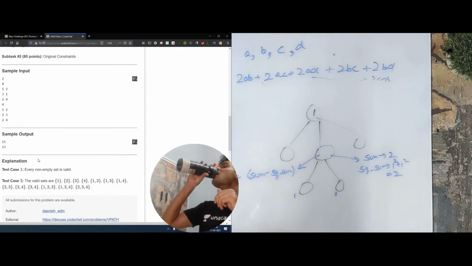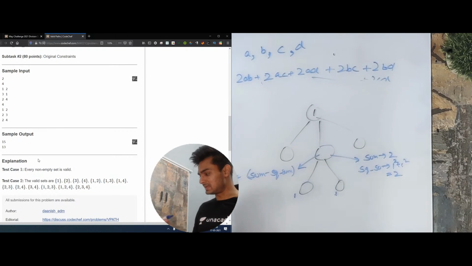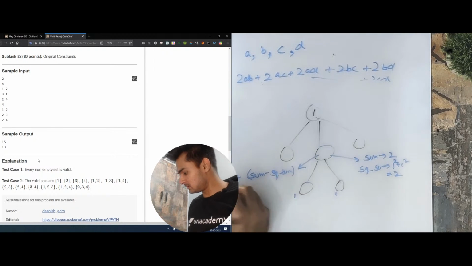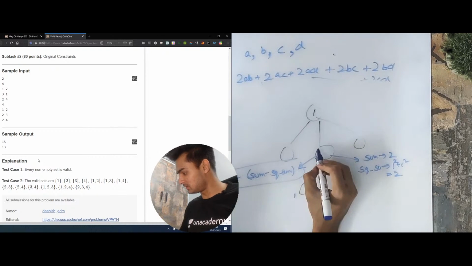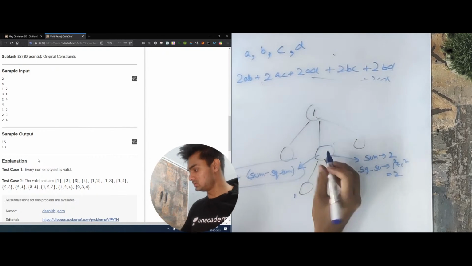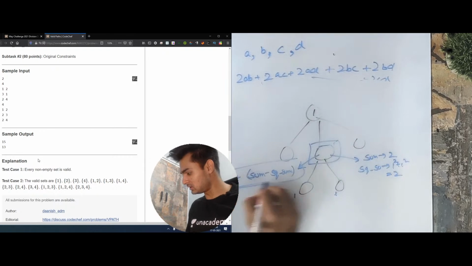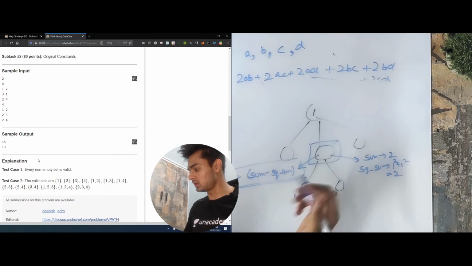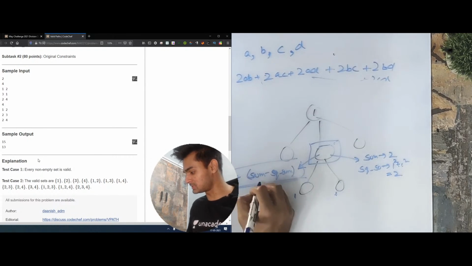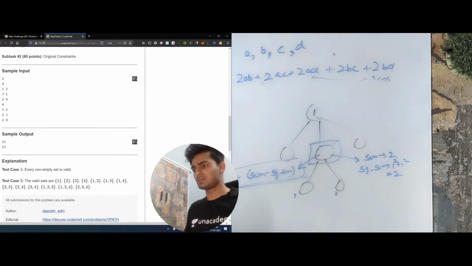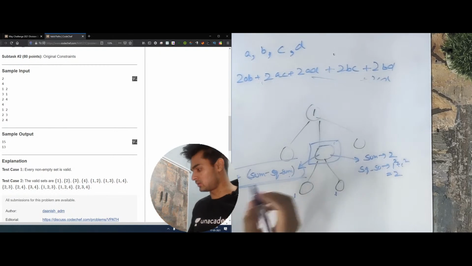So basically, these are the total number of values that we had using this node. So for this node, we had all these values, and it said that the total number of sets I can provide you is 1 plus sum minus square sum.